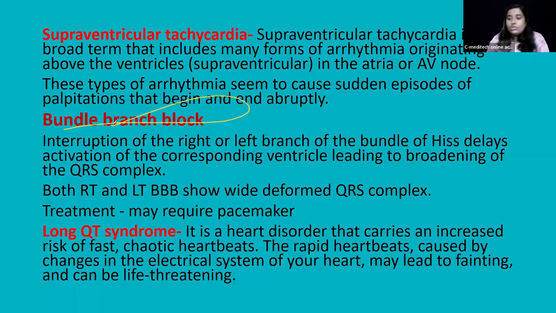Did you understand? So that is how the bundle branch block shows. And then there is one condition. Right and left bundle branch block show a wide, deformed QRS complex. So in that situation, they will require a pacemaker. A pacemaker is required here.